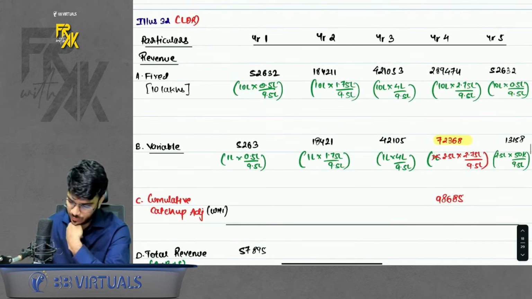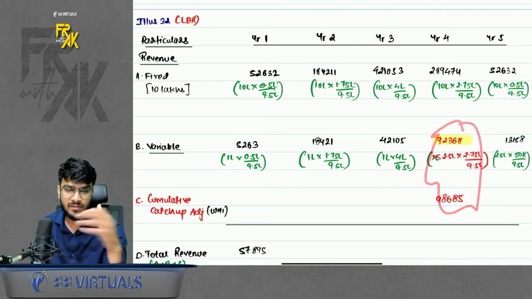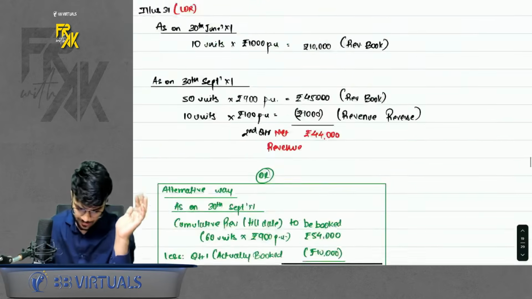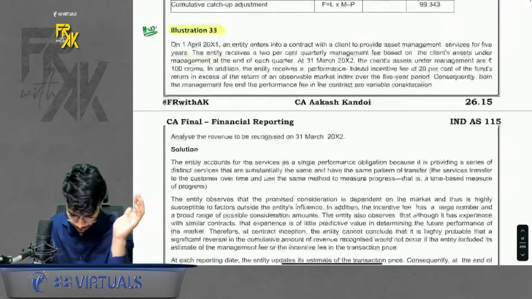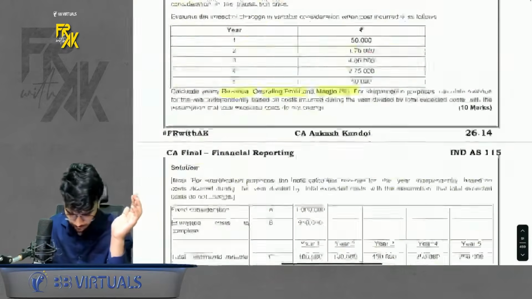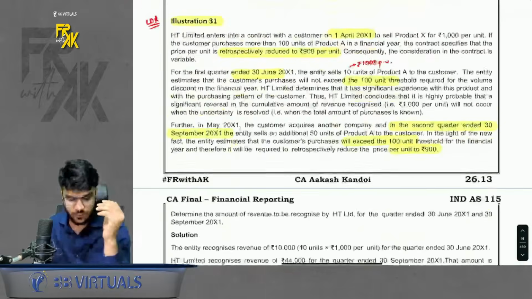Okay. So in this question, only the 4th year adjustment is important. Rest everything is simple. Chalo, let's proceed further. Now we have illustration number 31, I guess. Let me see. 31 was also a very good question.